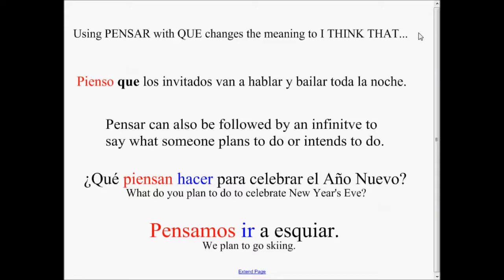Using pensar with que changes the meaning to I think that. Pienso que los invitados van a hablar y bailar toda la noche. I think that the guests are going to talk and dance all night.